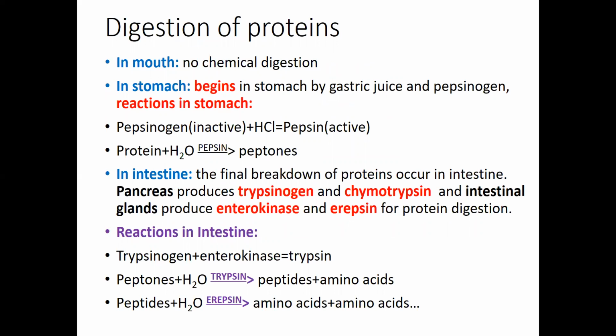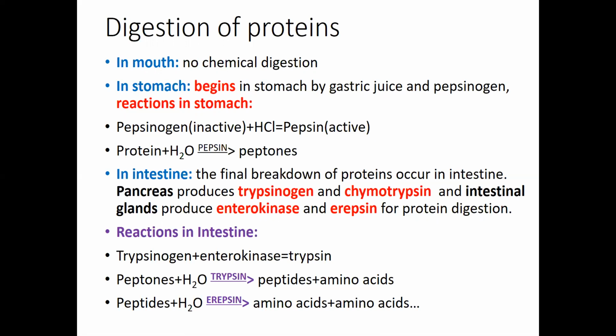Then digestion of proteins. In the mouth, no chemical digestion of proteins takes place. In the stomach, protein digestion begins by gastric juice and pepsinogen reactions. Pepsinogen, in an inactive form, converts into active pepsin through the help of hydrochloric acid, and then this active pepsin converts the protein into peptones in presence of water. And in the intestine, actually the majority of proteins are digested.